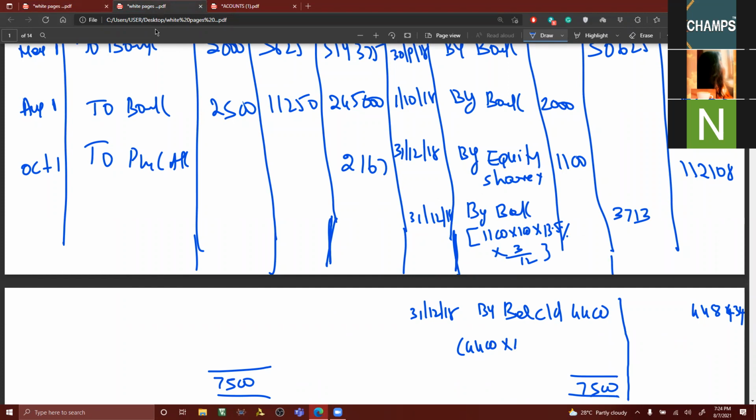But for profit or loss on sale and so on, don't. It looks clumsy when you do everything here. For interest part, it's okay. 4,400 into 100 into 13.5% into 3 by 12. That is accrued interest. Can you tell me accrued interest quickly? You have to calculate accrued interest now on closing balance also. 14,850, sir. 14,850. Good.